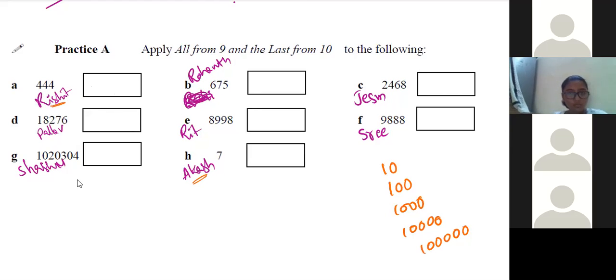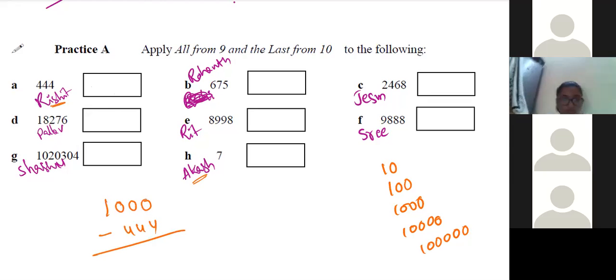Okay, for only this question, I'm writing here. 1000. From 1000, we are going to subtract 444. Now explain. Sir, the last one should be subtracted from 10, no, sir? Yes. Then the remaining two should be subtracted from 9. Okay, right. Carry on.